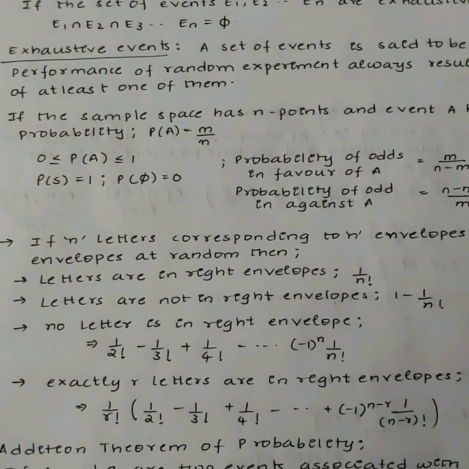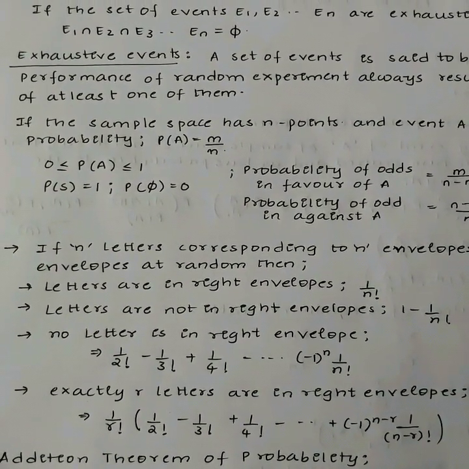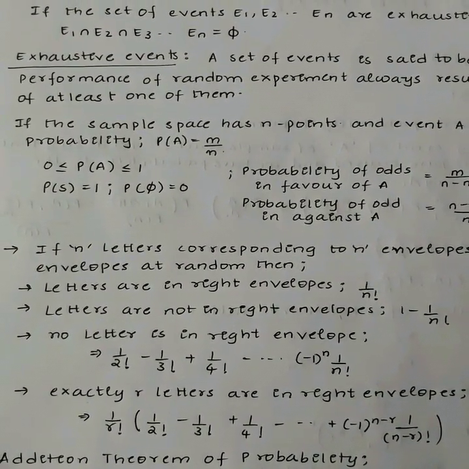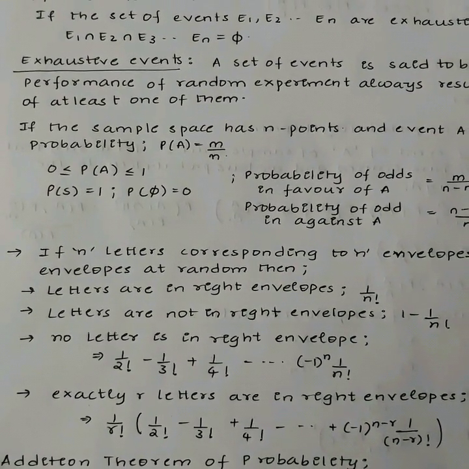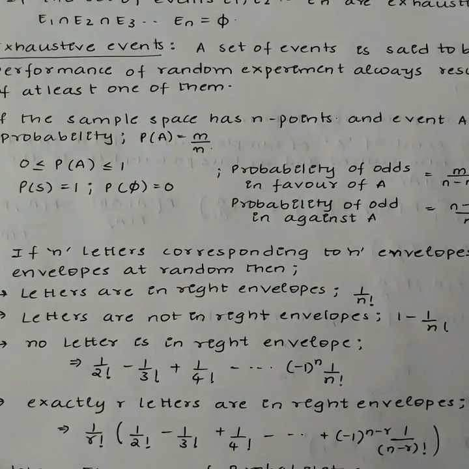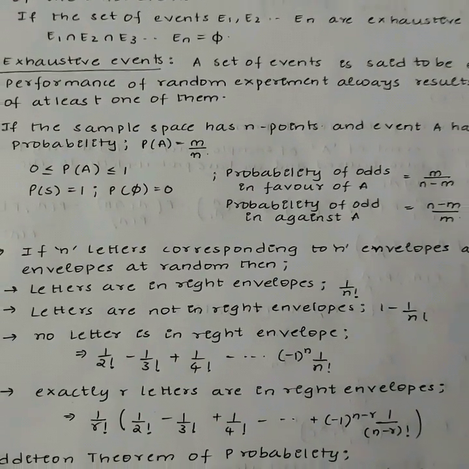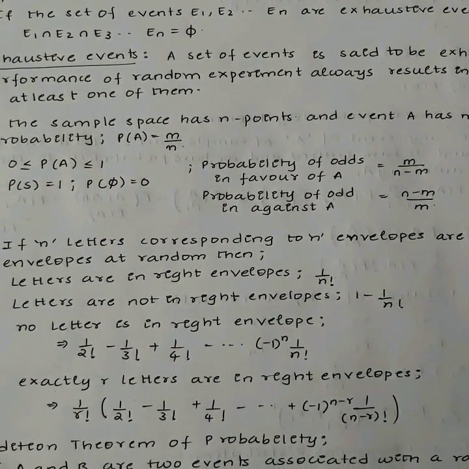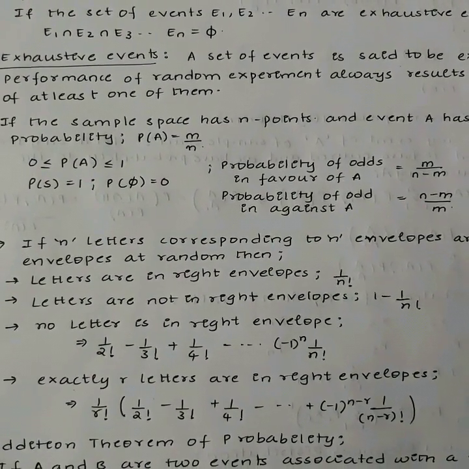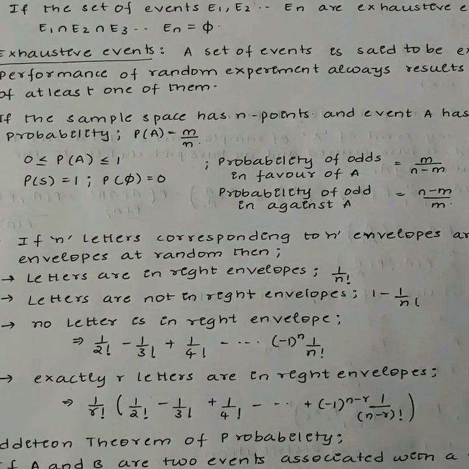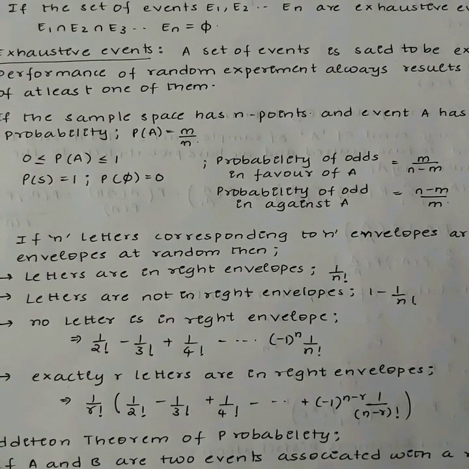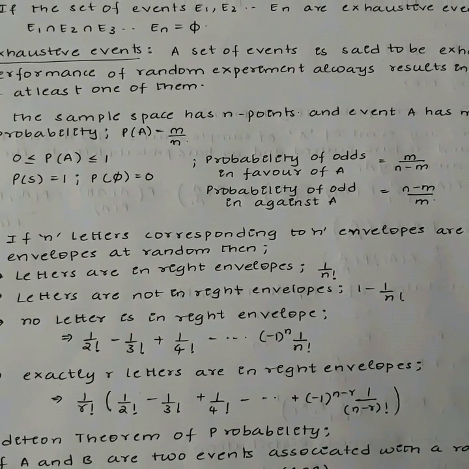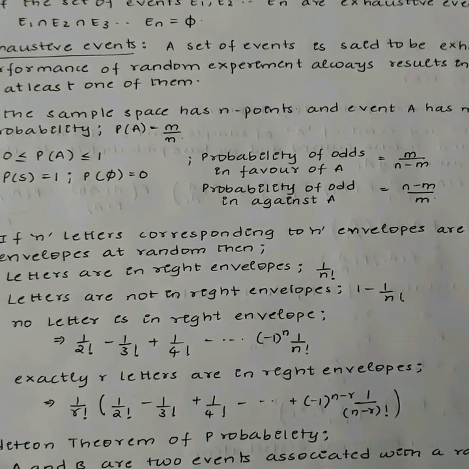The probability that no letter is in the right envelope is 1 by 2 factorial minus 1 by 3 factorial plus and so on, minus 1 whole power n into 1 by n factorial. The probability that exactly r letters are in right envelopes is 1 by r factorial into, 1 by 2 factorial minus 1 by 3 factorial and so on, minus 1 whole power n minus r into 1 by n minus r factorial.